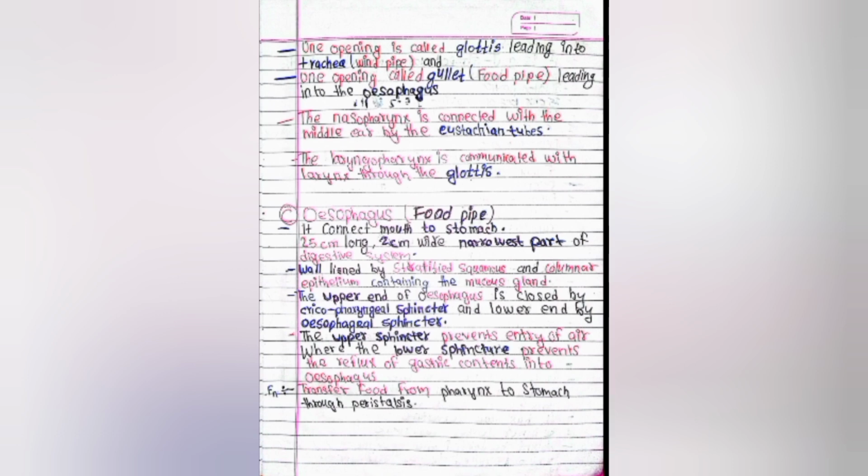The upper end of the esophagus is closed by the cricopharyngeal sphincter and the lower end by the gastroesophageal sphincter. The upper sphincter prevents entry of air, while the lower sphincter prevents the reflux of gastric content into the esophagus. Its function is to transfer food from the pharynx to the stomach through peristalsis.